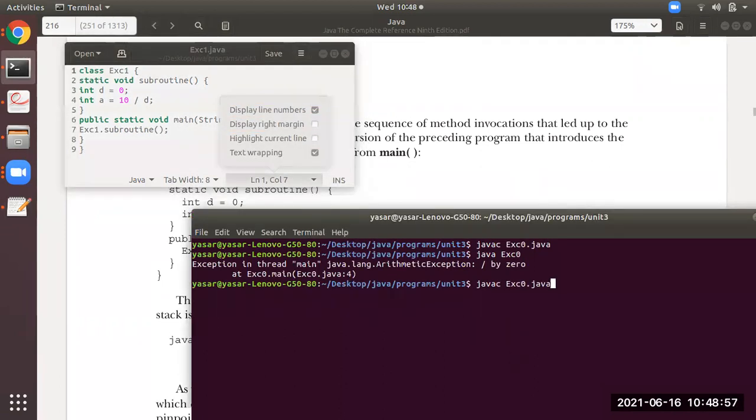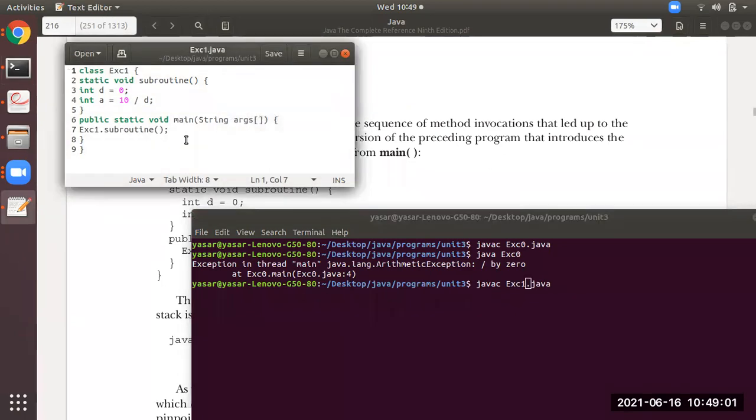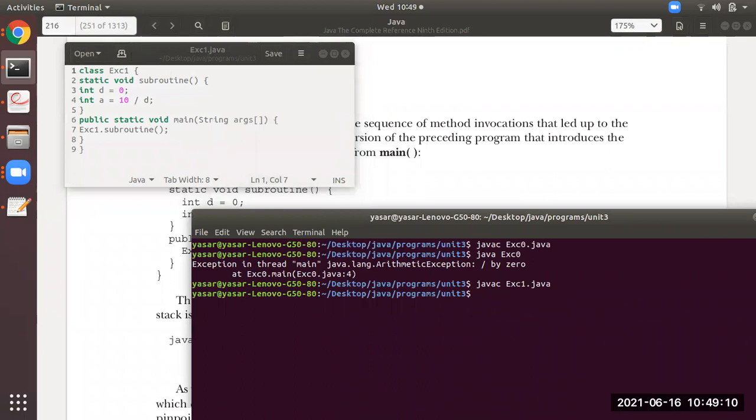Now you all observe here, students. I will compile the program first: javac exe1.java. It is compiled. Again, at line number 4 there is an error. At compile time it is not mentioned, it will be mentioned at runtime. So that is an exception.